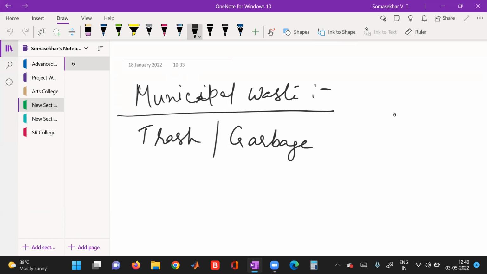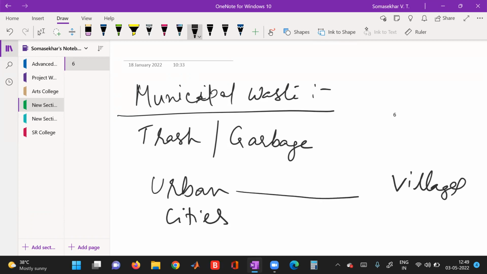This is due to the gap between urban and rural areas. Here are the cities, and here are the villages. As the city grows more and more, we are cutting plants and increasing the land area for the construction of houses. Between the cities and villages, the gap is reduced.